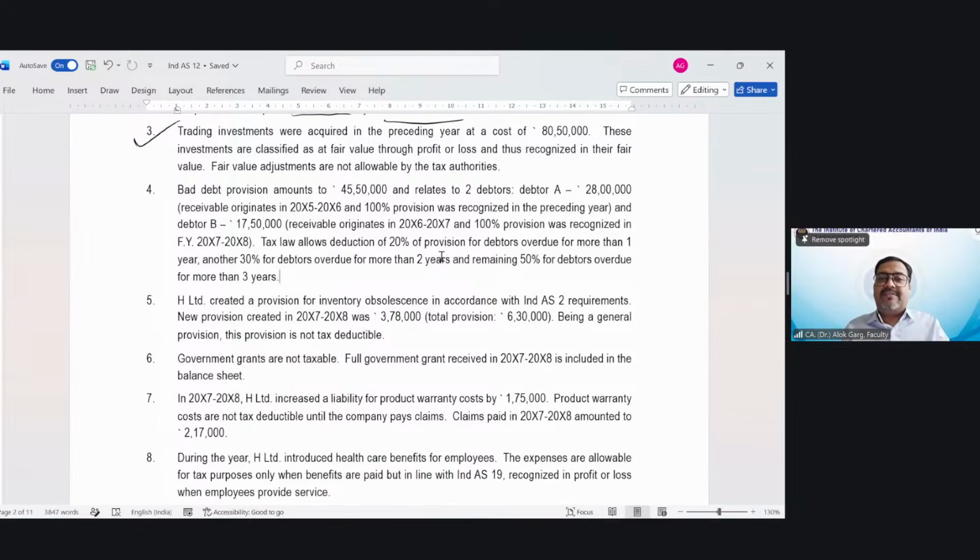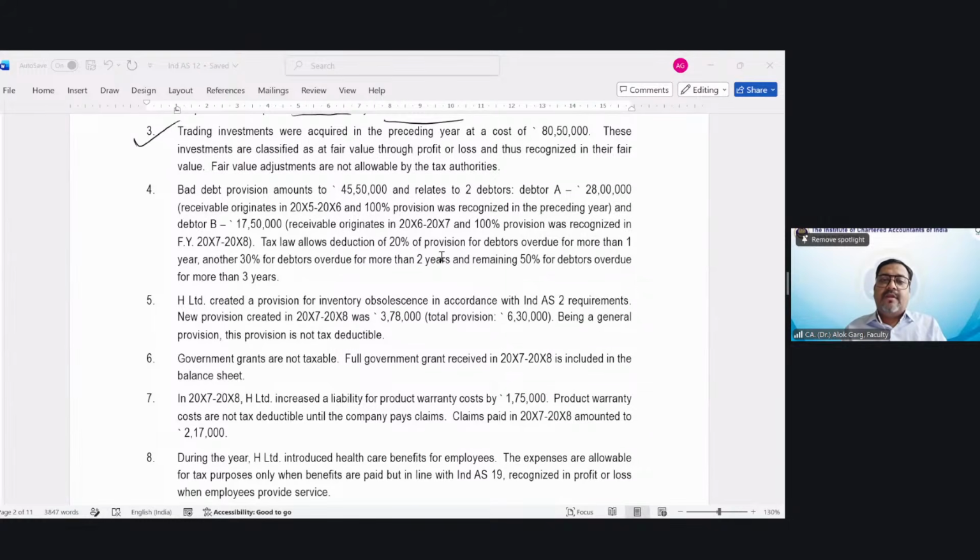Sitting on 31st March 20x8, how much is my overdue debtors? Debtor A was originated in 2005-6, and now we are sitting in 7-8, so it is overdue for more than 2 years, okay?